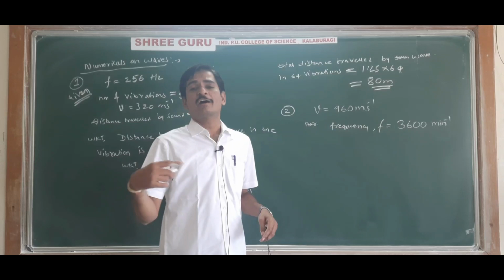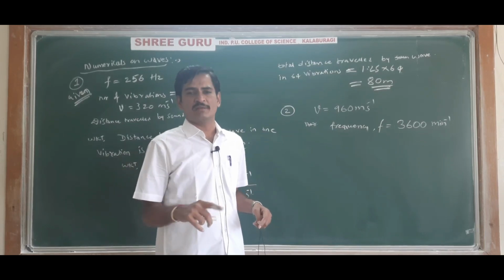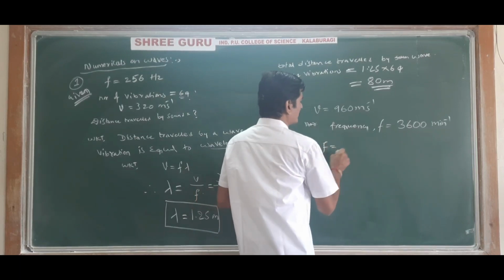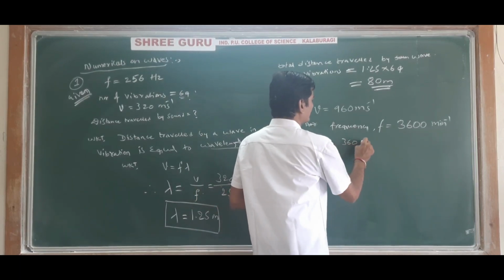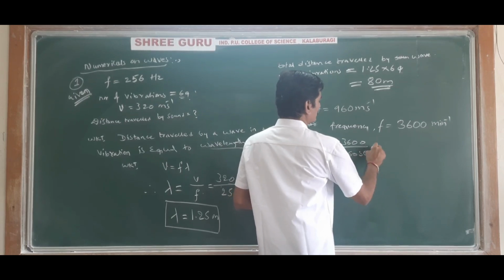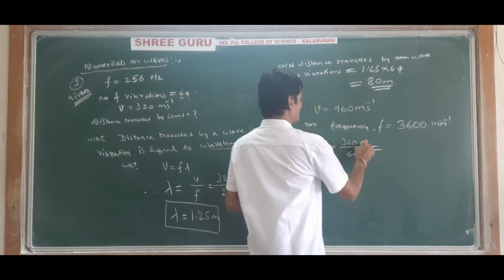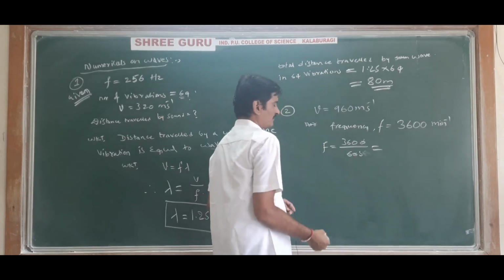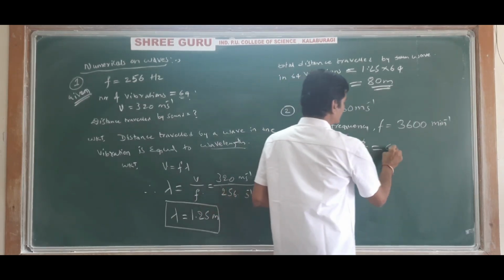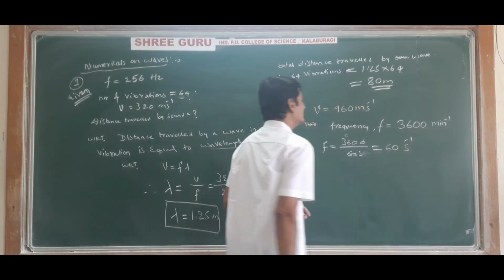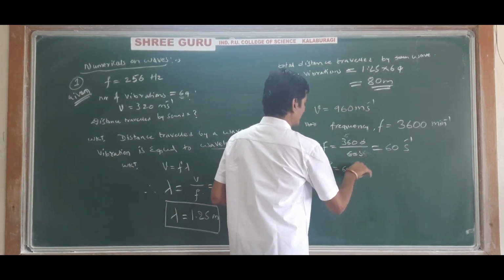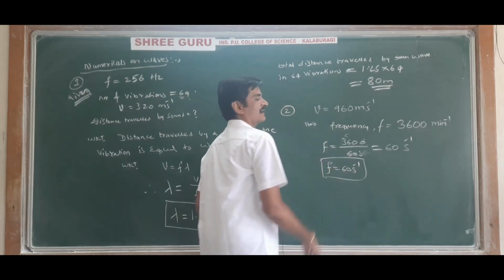3600 waves are passing through a point in 1 minute. So 3600 per minute. And in seconds, you have to write 3600 divided by 60 seconds. So the zeros cancel, you will get 6 by 6, so you will get 60 per second. So the frequency F is 60 per second. This you have to understand from the given data.